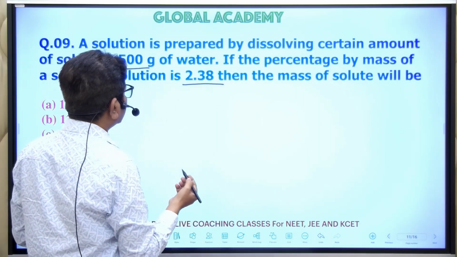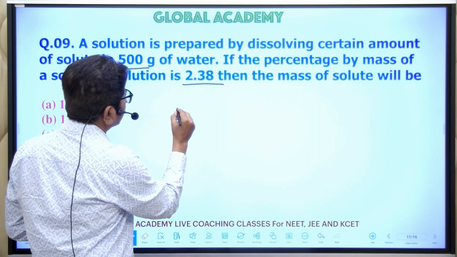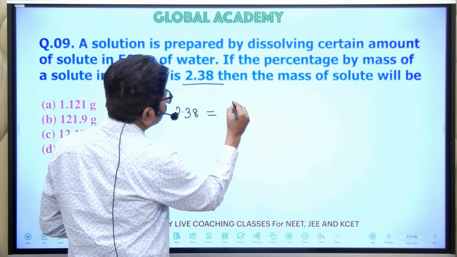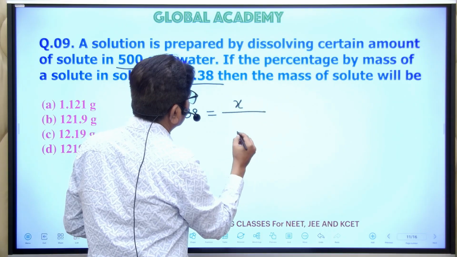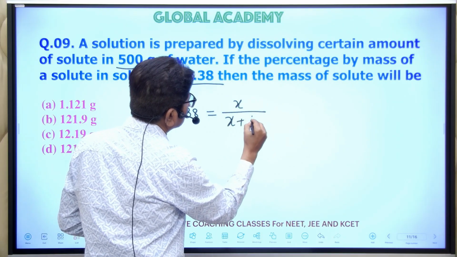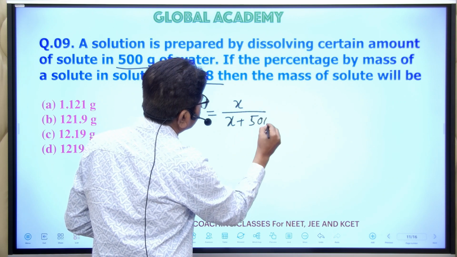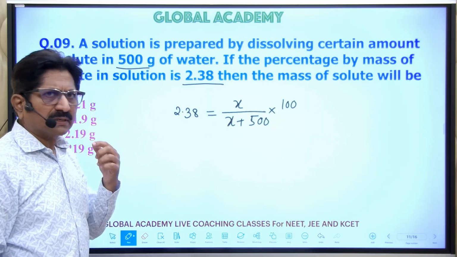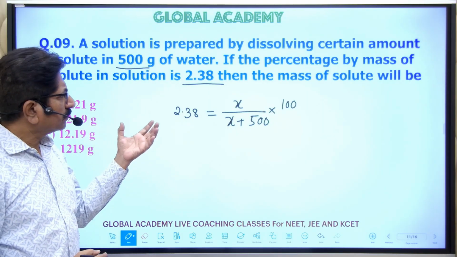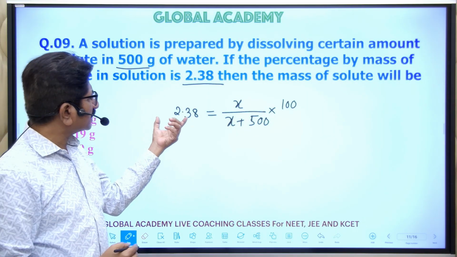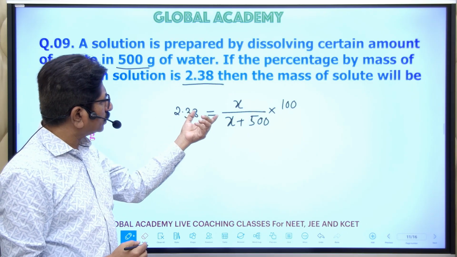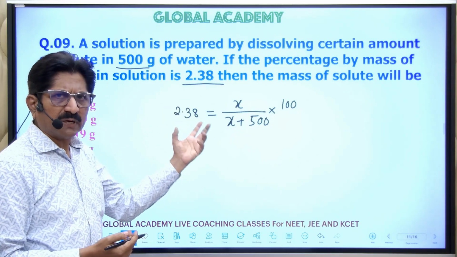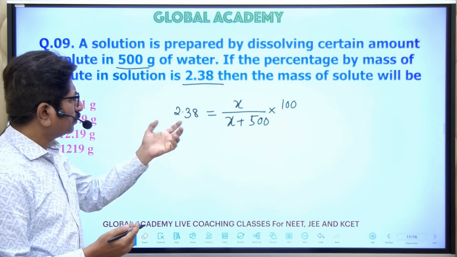So the percentage 2.38 is equal to x upon x plus 400 into 100. The same formula: the percentage of the solute is equal to weight of the solute divided by the total weight into 100. So x is not known, we have to calculate.